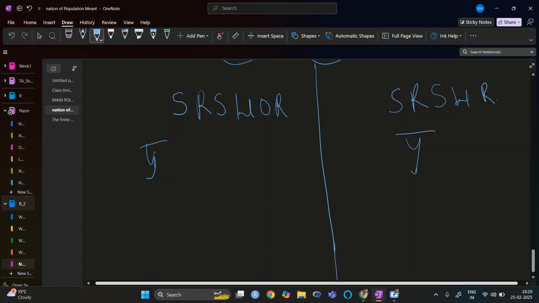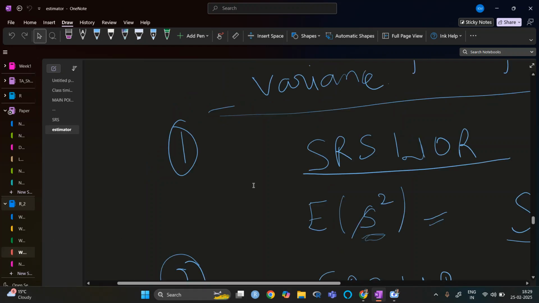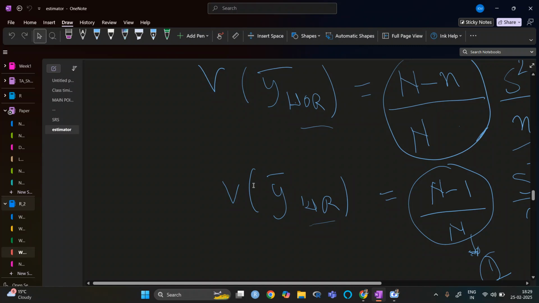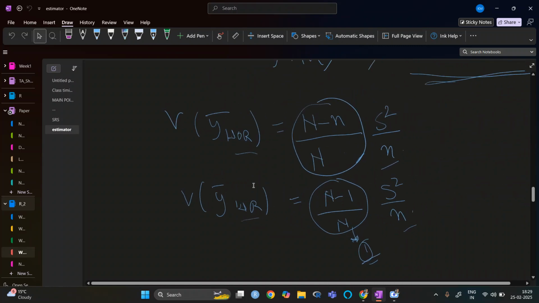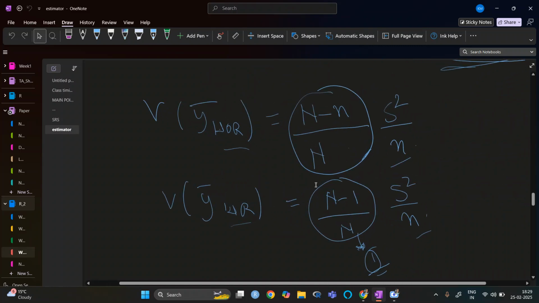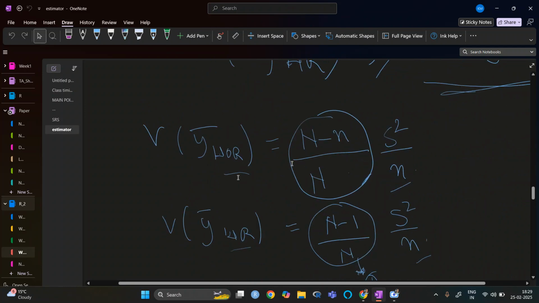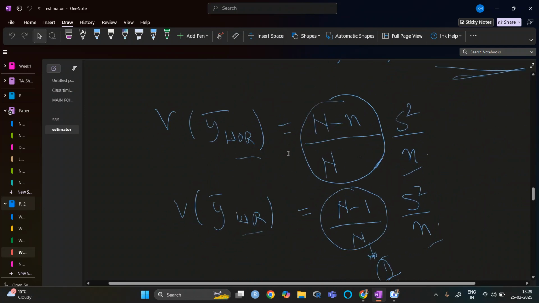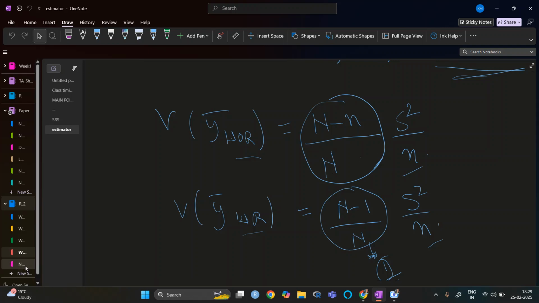Now if we want to find the estimate for the population variance, without replacement it is (N minus n) divided by capital N times s square upon n.